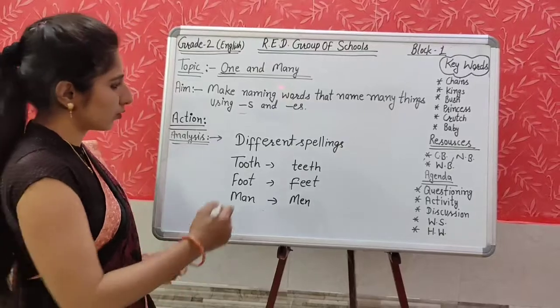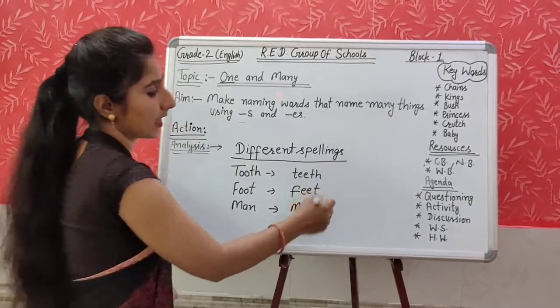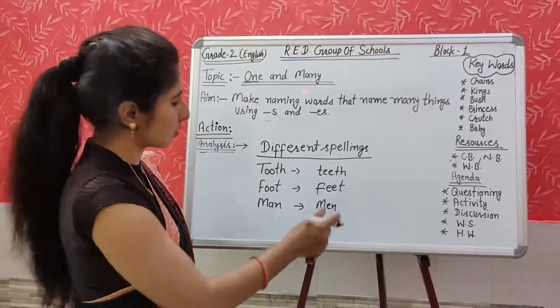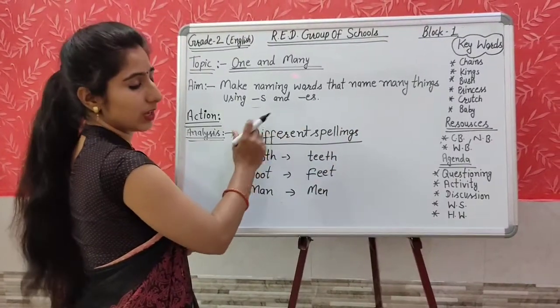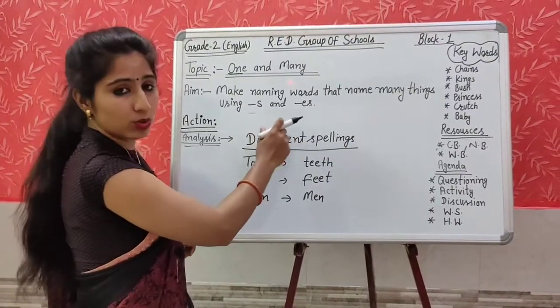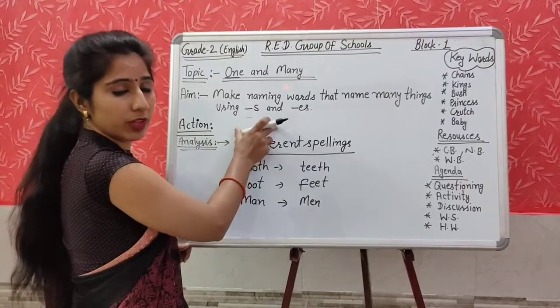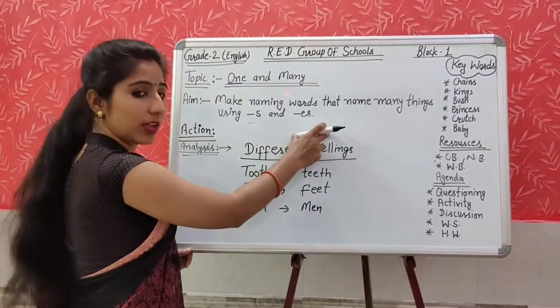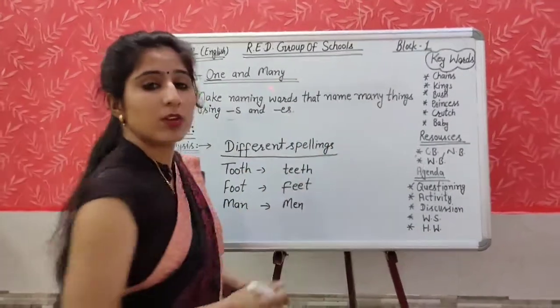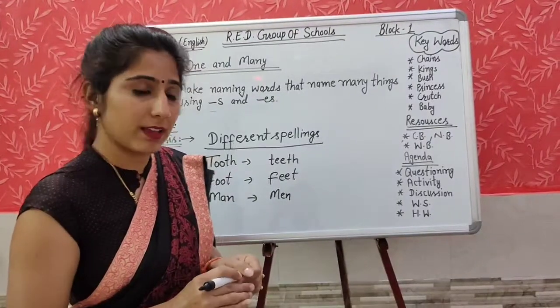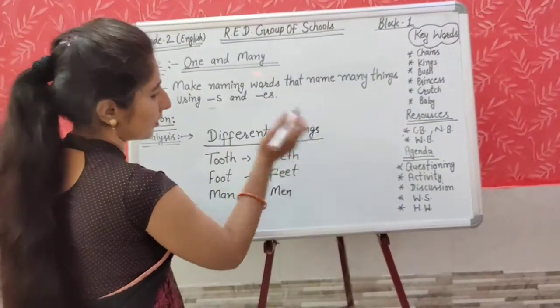Yes, this is another rule for different spellings. As I wrote in the table also, different s or es. I told you about s, how to change, where we should add s, where we should add es, and where y will change into ies. And now it is the rule for different spelling.